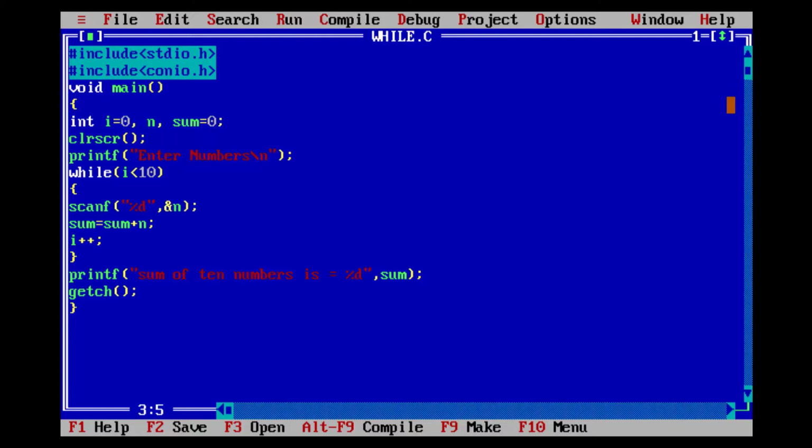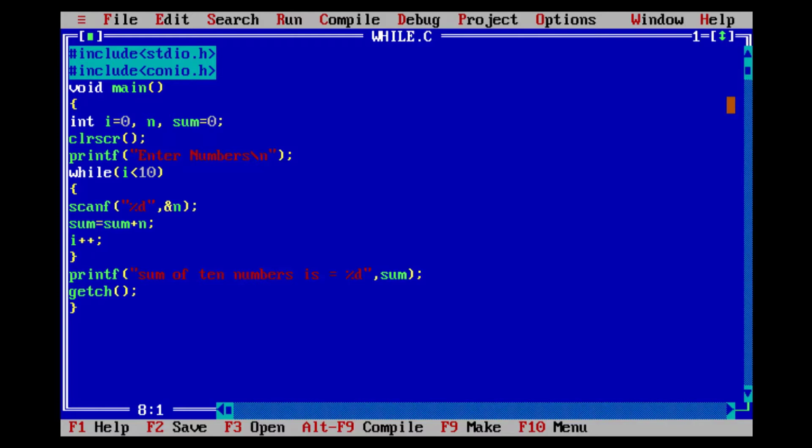The execution of every C program begins with main function. Here void means function is not returning any value. Now this opening bracket indicates beginning of a function. Here we are declaring three variables. Clear screen, it is an inbuilt function in conio.h header file. It is used to clear previous output from screen. Now we are using printf function. It is an inbuilt library function available in stdio.h file. It is used to print the message on screen. It will print enter numbers.